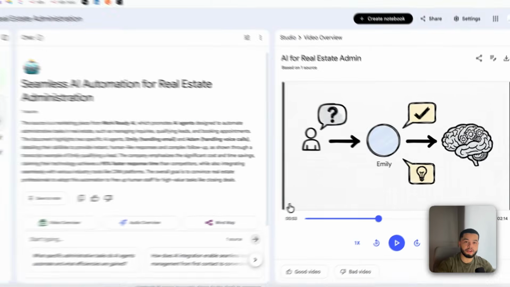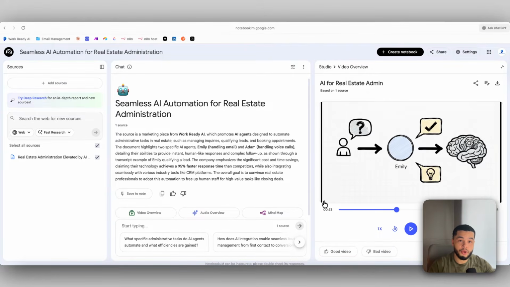So you can see the general idea. Anything that we talked about on the call, the AI agent was given access to, and we asked it to create a video overview. And this really blew away the client, because in a matter of minutes after the call, I'd put in all of the transcript of the call notes. I'd also put in the client's website, and I'd given NotebookLM a little bit more context on exactly what we were doing for this client.